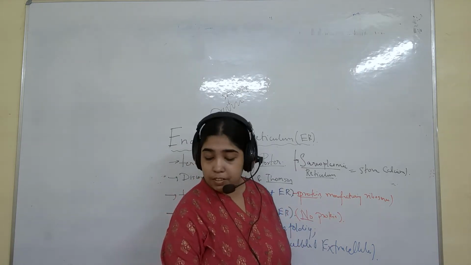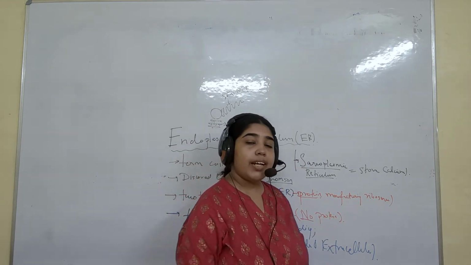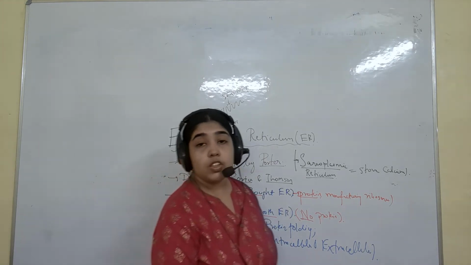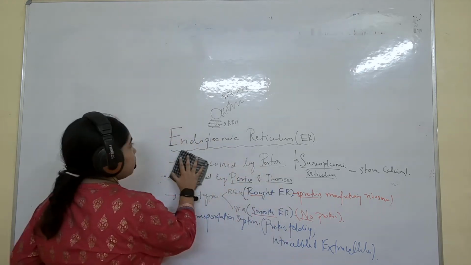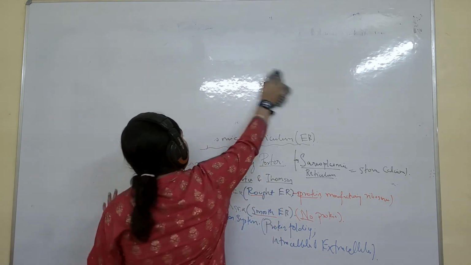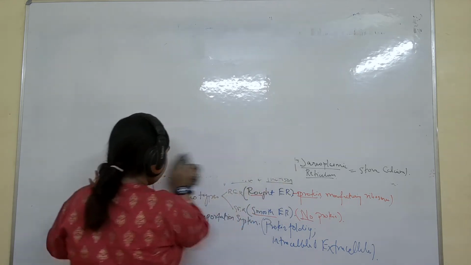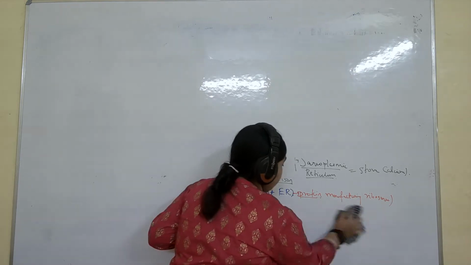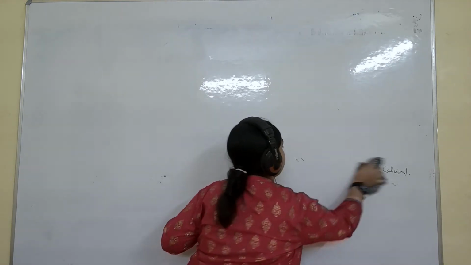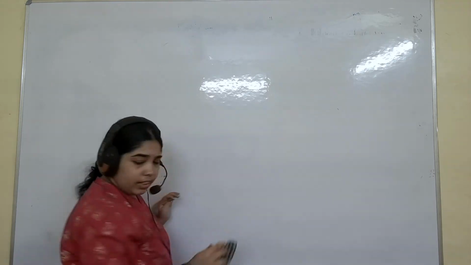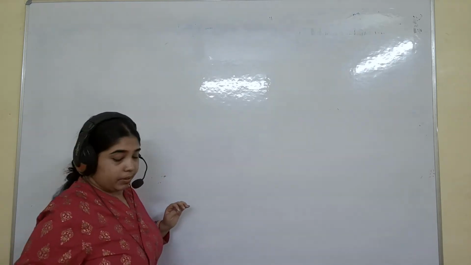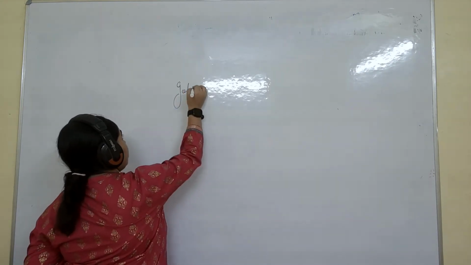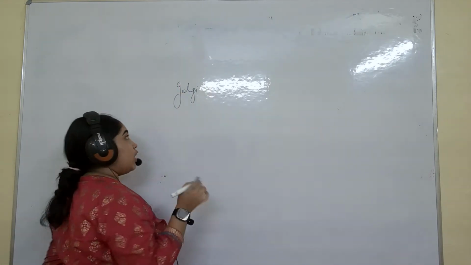Understand? The next we will talk about is Golgi bodies. Clear? What do you know about Golgi bodies? You can write in the comment. If you know anything extra, you can write, and other people can also see it. So we will talk about Golgi body, then ribosome, and then finally lysosome.